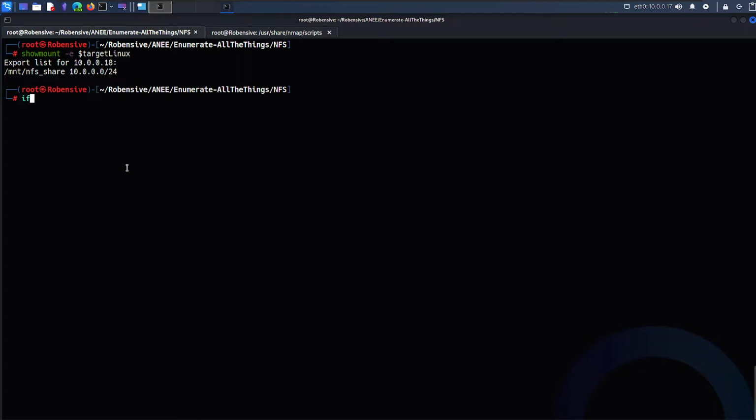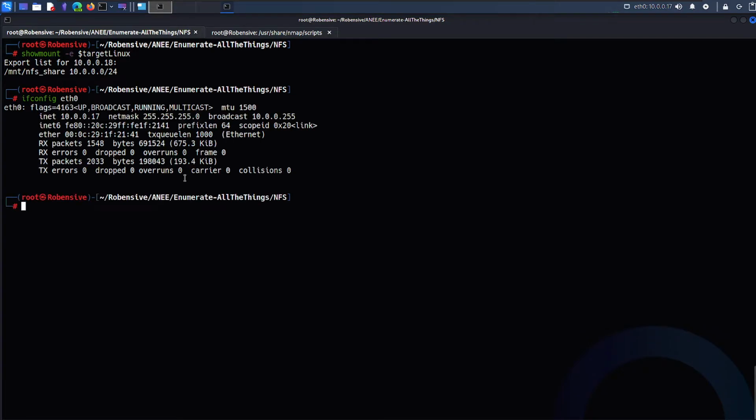And if I just type ifconfig, eth0, I am part of that specific network. So I should be able to access that network share. How can you mount that? It's pretty simple. I'll initiate by creating one directory, mkdir, let's say nfs.